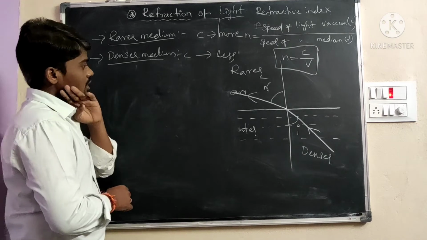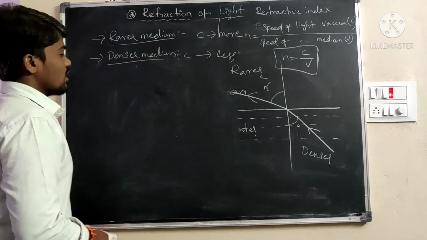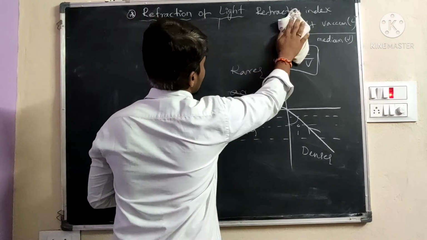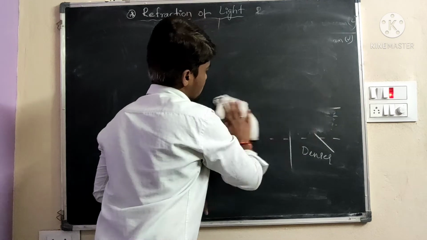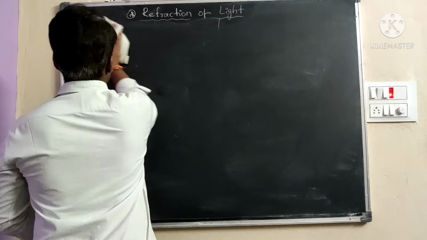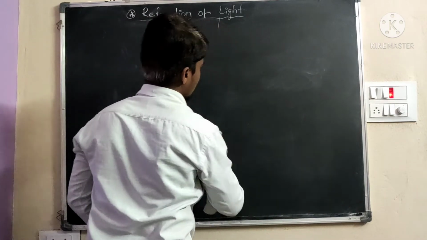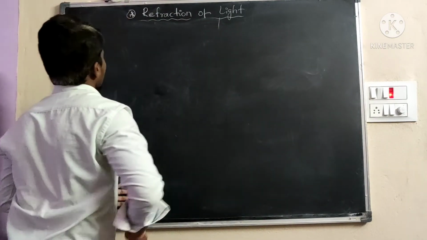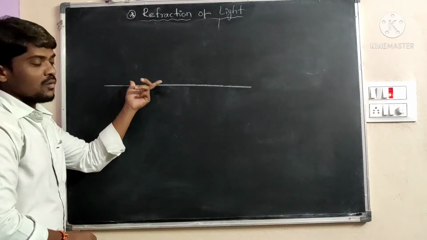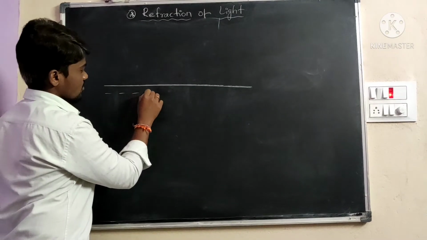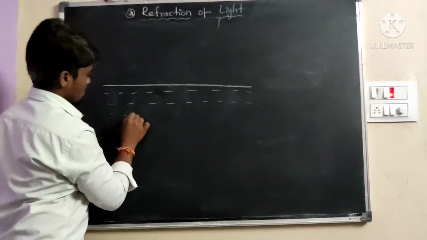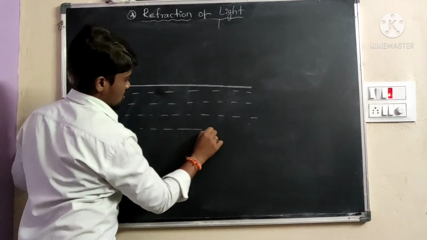Now let us discuss the critical angle and total internal reflection. Here, downward is the water medium, and upward is the air medium.